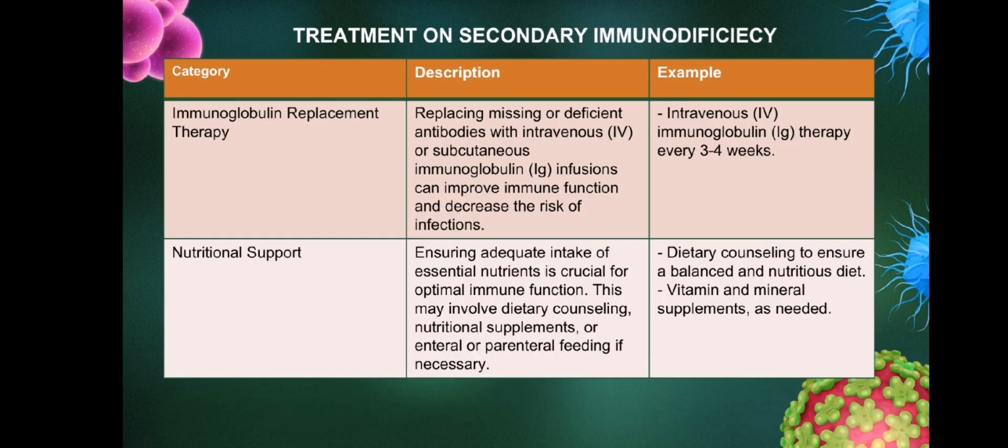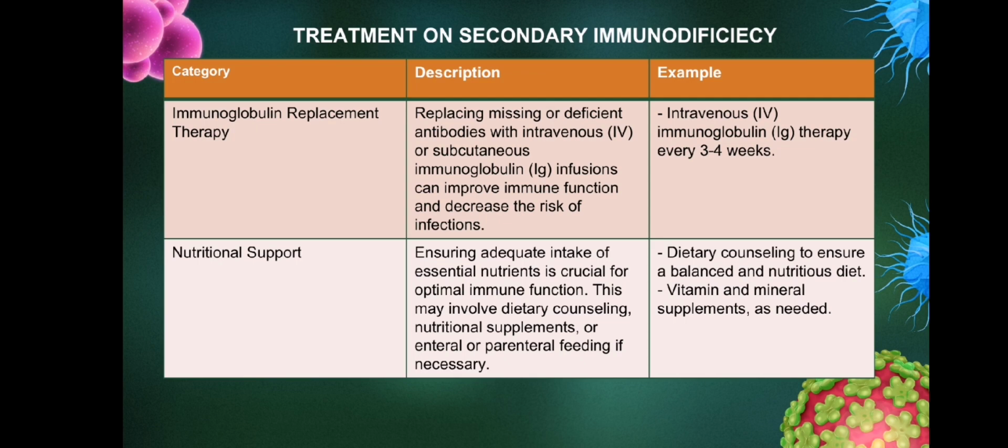Next, we have the immunoglobulin replacement therapy, replacing deficient antibodies with intravenous (IV) or subcutaneous immunoglobulin (IG) infusions, which can improve immune function and decrease the risk of infections. An example is intravenous immunoglobulin (IG) therapy every 3 to 4 weeks.